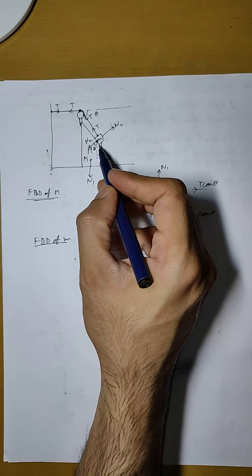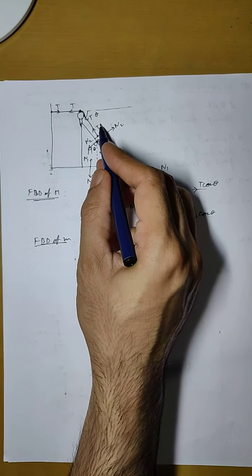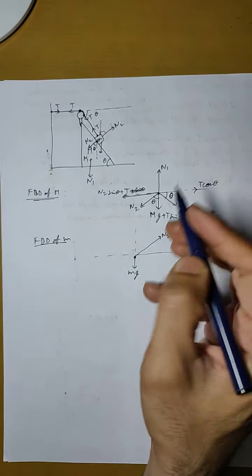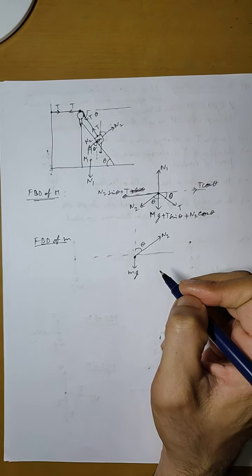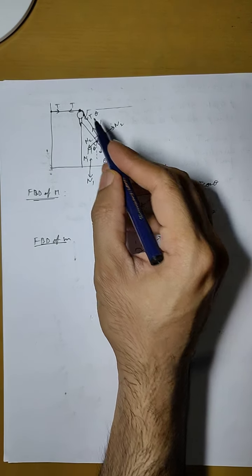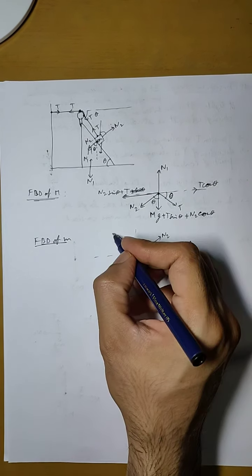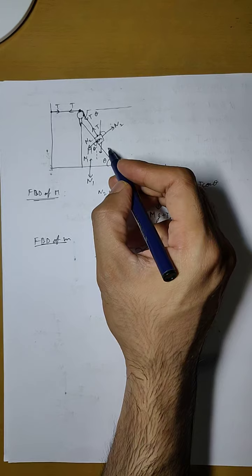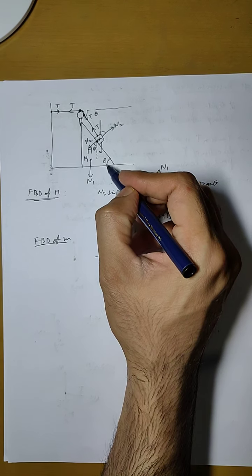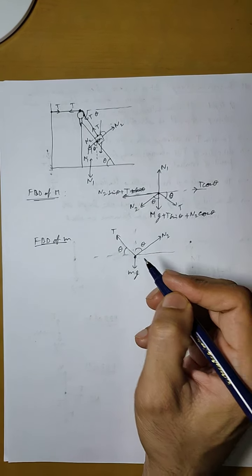Now N2 is making an angle theta with the vertical, so theta with the vertical. Then there is tension in this direction, making an angle theta with the horizontal.